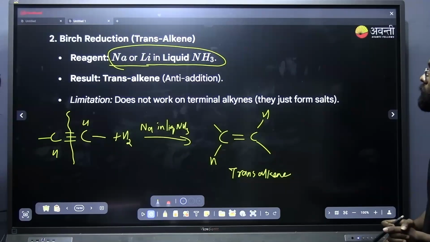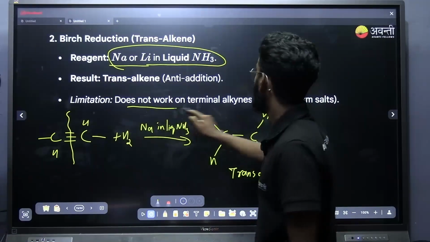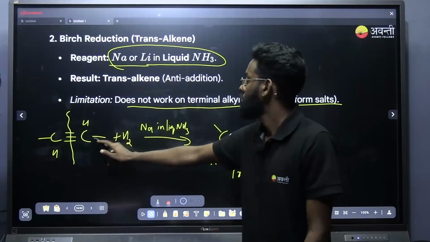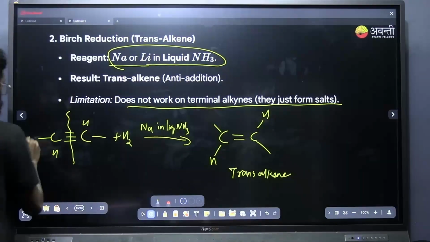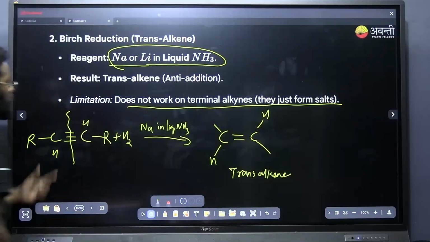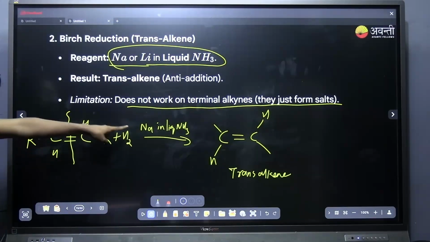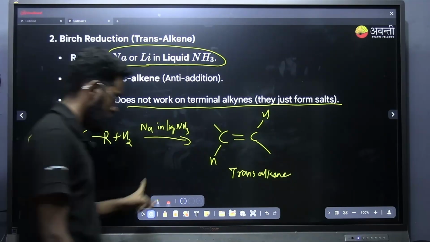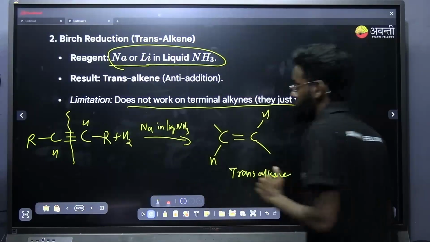Have you got it? And note down the point: it does not work on terminal alkyne. Terminal alkyne won't work with sodium in liquid NH3. What is going to happen? They will be forming a salt, because of the terminal free hydrogen.